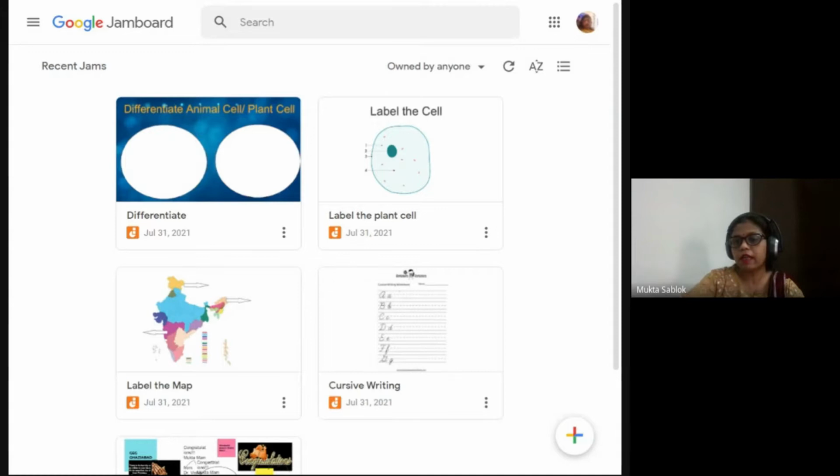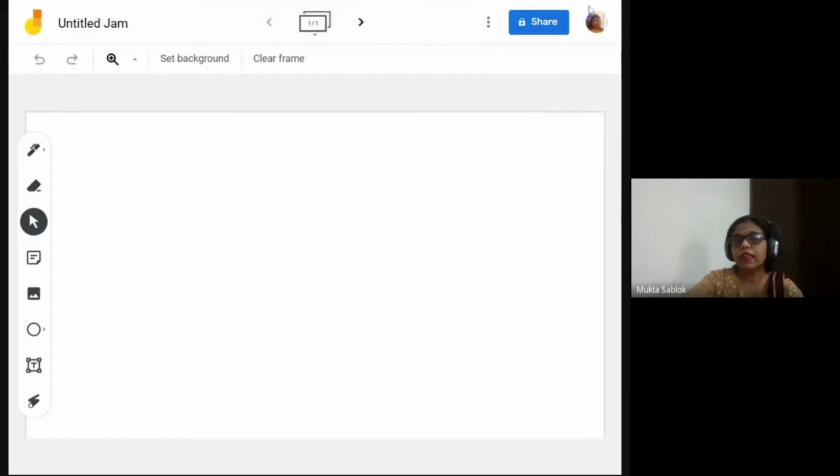We will just type here jamboard.google.com. You can open a new Jamboard. I have just sent you the link with which you can open a new Jamboard. But right now we will not work on a new Jamboard. We will be sharing the same Jamboard. So this is the plus icon. I'll click over the plus icon to have a new Jamboard. This is with my profile ID, whatever Gmail ID I have connected.